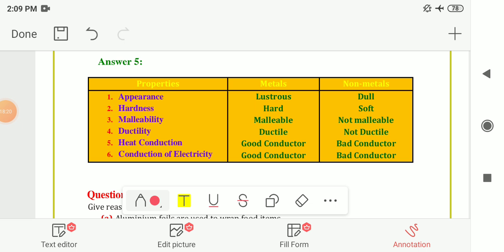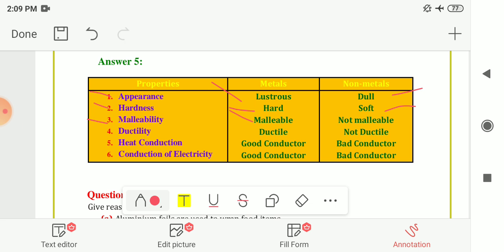So here the answer for this question is given to you. The first property is appearance. Metals are lustrous in appearance whereas non-metals are dull. Next is hardness. Metals are hard whereas non-metals are soft. Next property is malleability.